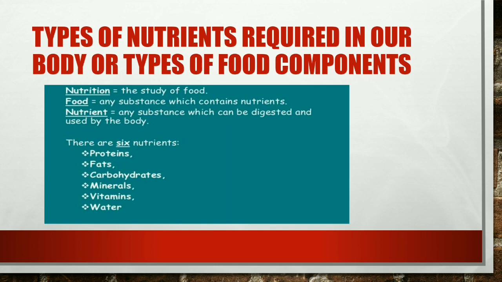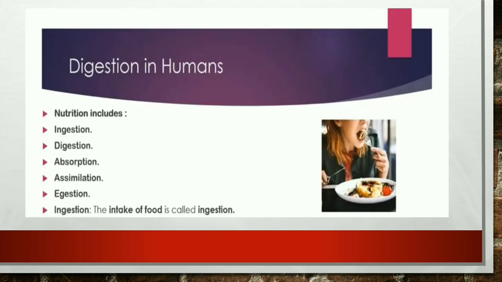We take several nutrients through our regular food. The six nutrients are proteins, fats, carbohydrates, minerals, vitamins and water. You already know about these things a bit.